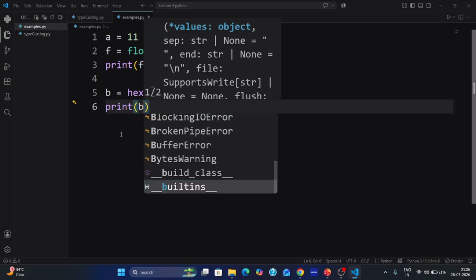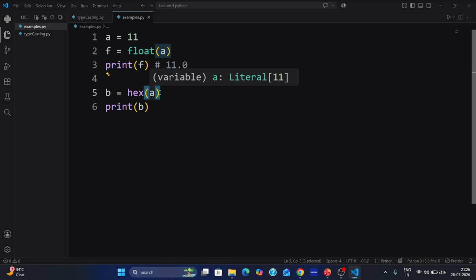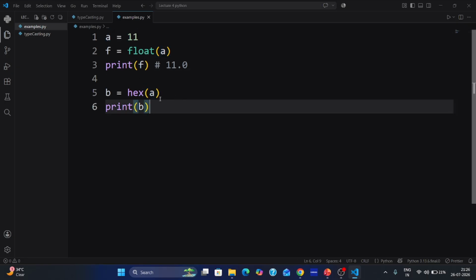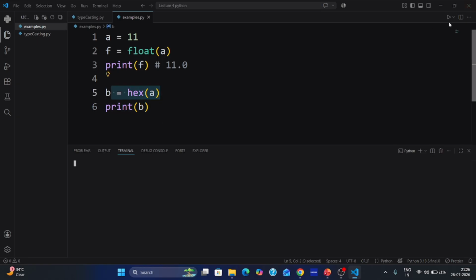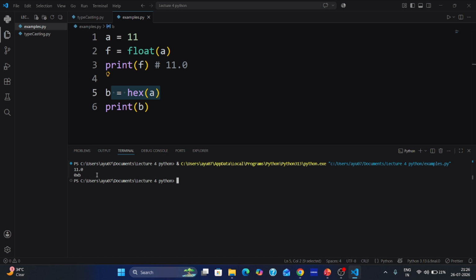What are we using here? We are using A, which we assigned in the first line, that is 11. So what's the hexadecimal value of 11? You generally don't know this because you are new. In computer language, we can say 11 is B, and 10 is A.